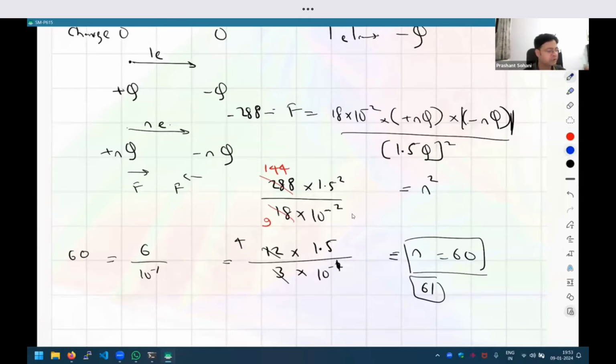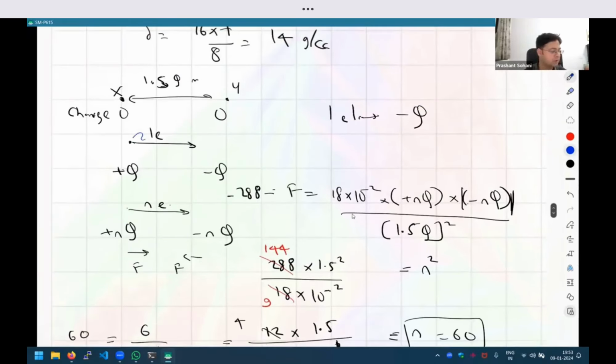Okay. Did you understand what happens when one electron goes from the first particle to the second one? So here, what is happening? The first particle will lose that electron, so it is going to get a positive charge. So therefore, it is plus q. And the one which gains the electron is going to get minus q, right? So this is for one electron. If one more electron does the same thing, it will be plus 2q and minus 2q. If three electrons do it, it is plus 3q and minus 3q. So when n electrons do it, it will be plus nq and minus nq, right?